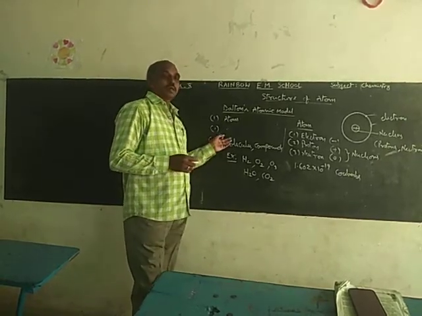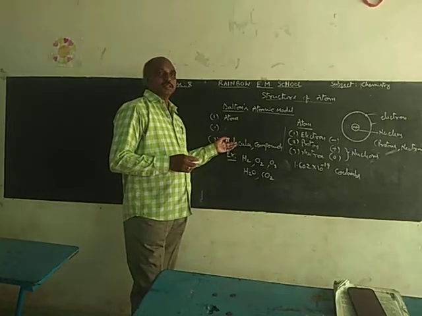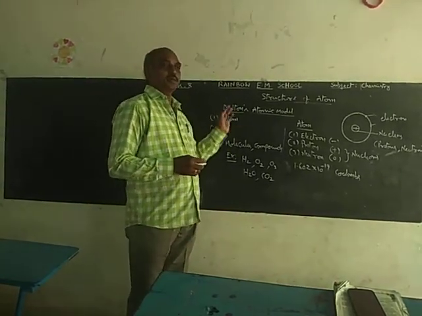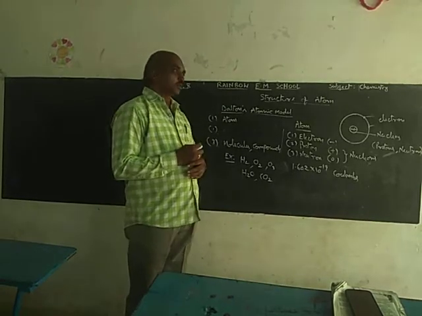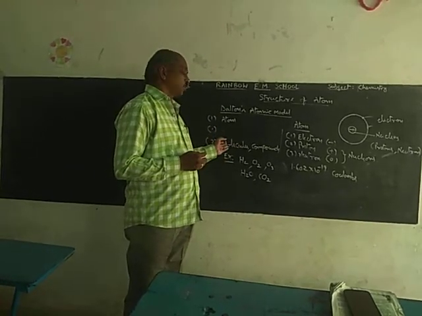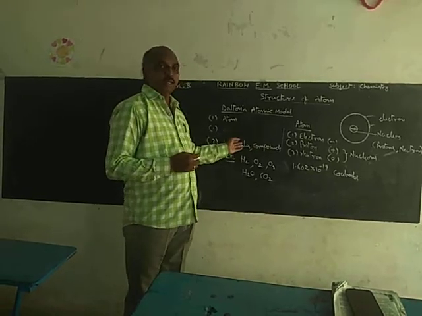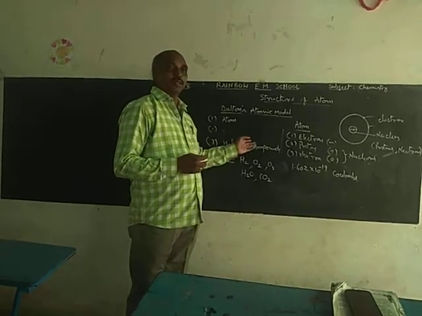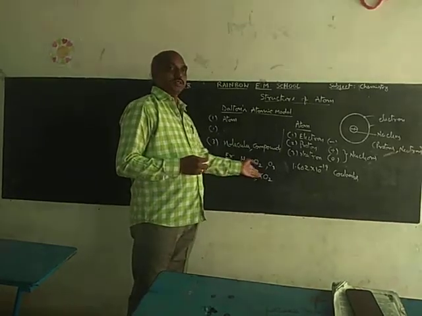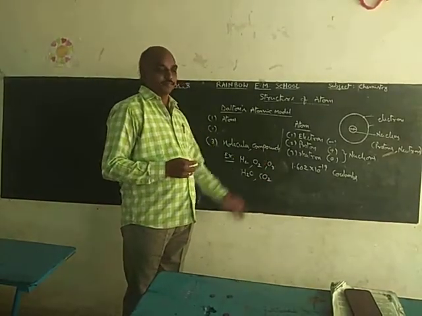How are molecules or compounds formed? This is by the combination of similar, that means same element atoms combined, or different element atoms combined to form molecules and compounds. Examples are hydrogen, oxygen, O3 means ozone, H2O means water, CO2 means carbon dioxide, etc.